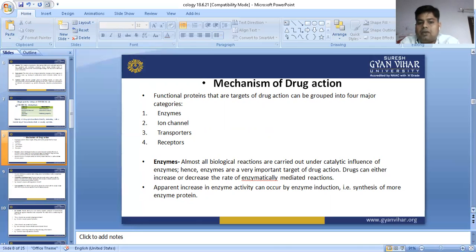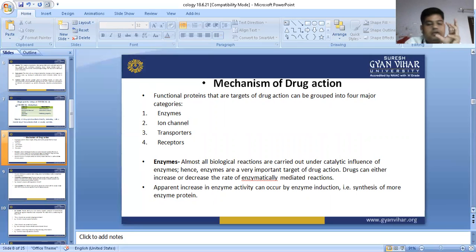Almost all biological reactions are carried out under catalytic influence of enzyme. Hence enzymes are very important target of drug action. Drug can either increase or decrease the rate of enzymatically mediated reactions. Means all biological reactions are carried out by the help of catalytic enzymes. So enzymes are very important target.